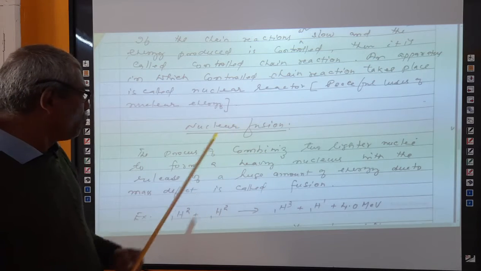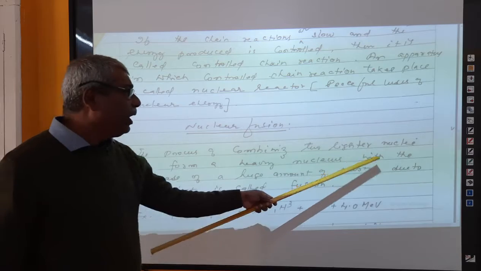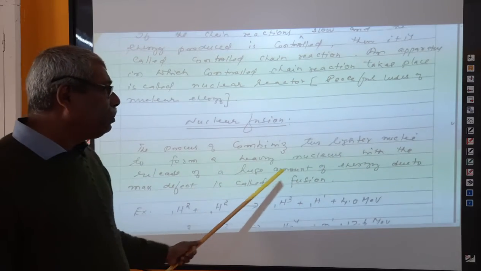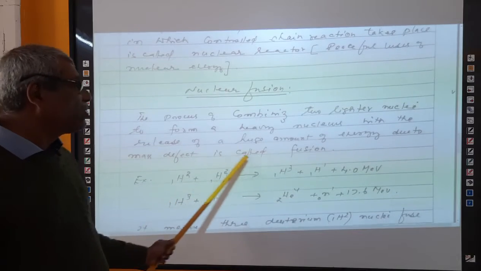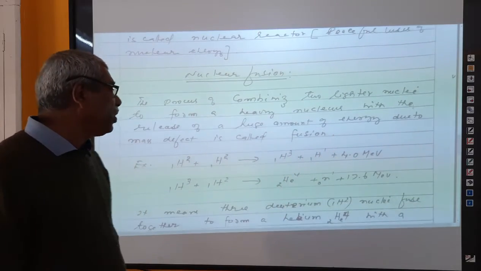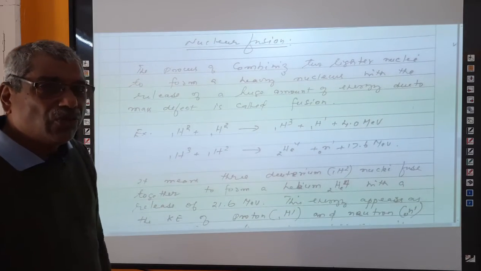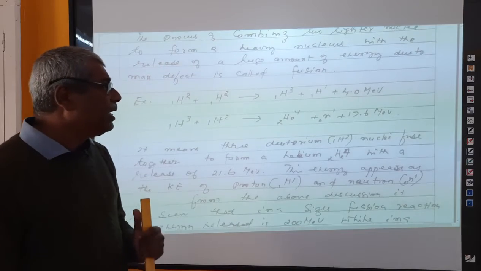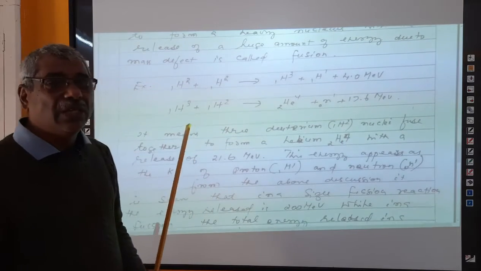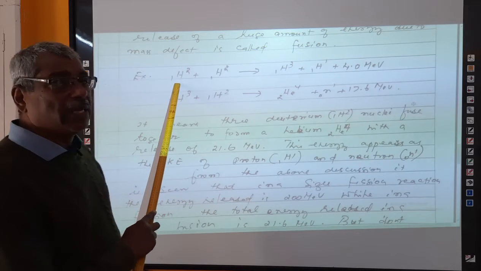Next is nuclear fusion. The process of combining two lighter nuclei to form a heavy nucleus with the release of a huge amount of energy due to mass defect is called nuclear fusion. Fusion means combining two lighter nuclei into one heavier one. In that case also you will find there will be some mass defect. For example, this is the example given here.